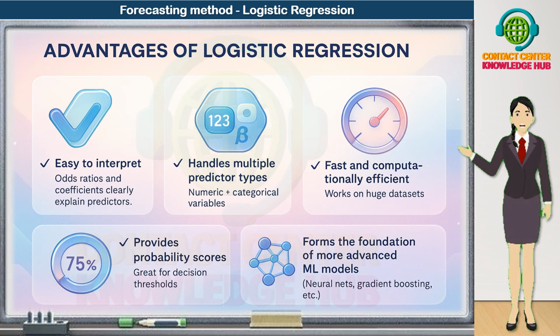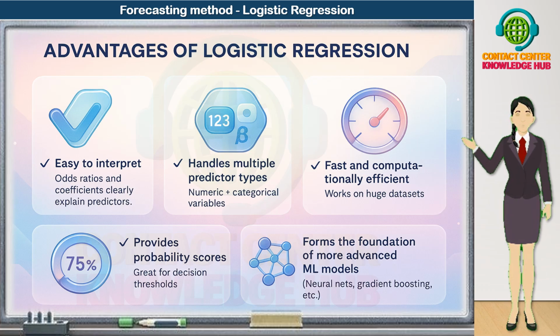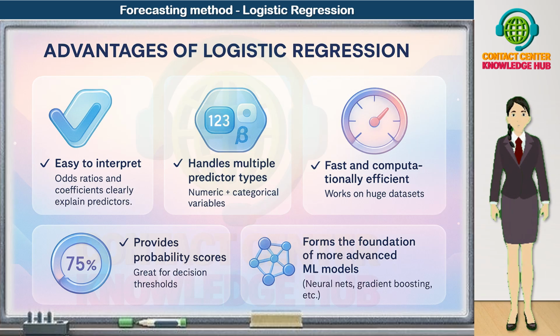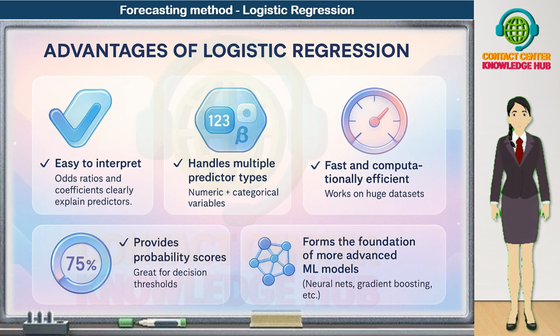Fourth, it provides probability scores, not just hard labels. Instead of giving only yes or no, it outputs a probability, such as, there is a 73% chance this payment will default. These probability scores are perfect for setting decision thresholds, creating risk bands, and driving prioritization logic in operations.